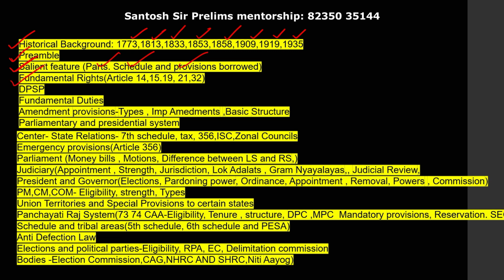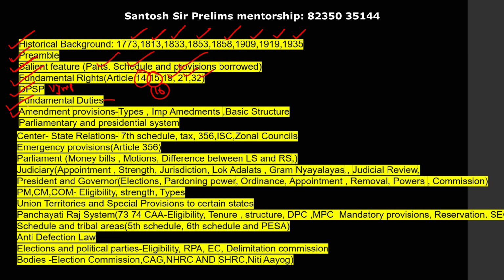Next, fundamental rights. Here most of the questions have come on article 14, article 15, article 16, article 19, article 21 and article 32. Next, DPSP, very important. Every year one question on DPSP. Then fundamental duties: which amendment added fundamental duties, how many fundamental duties we have, what are these fundamental duties.